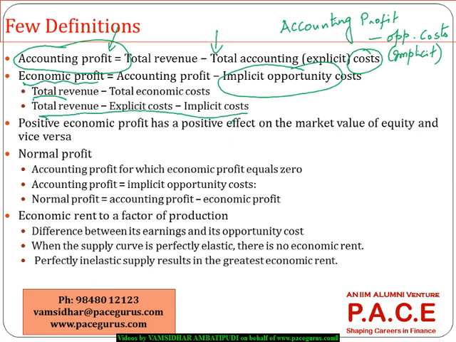Economic profit is accounting profit minus the implicit cost, which is generally the opportunity cost. So if the economic profit is positive, only then will it increase the value of the firm or the value of the equity. Because as per cost of equity, let's say it has to generate some 10%.